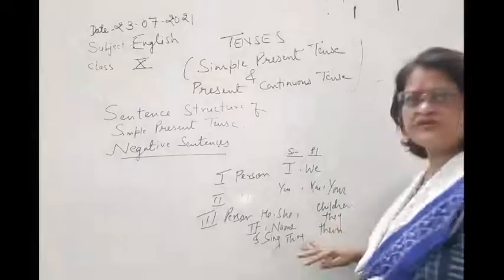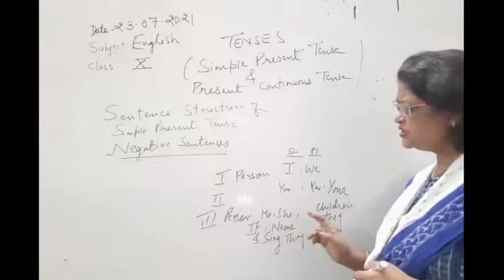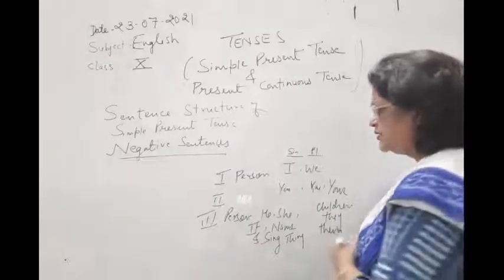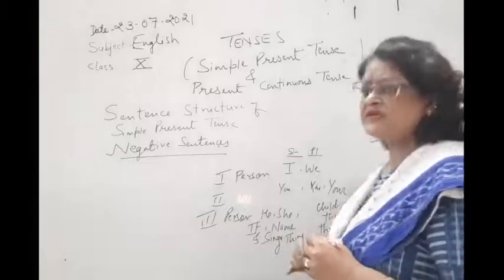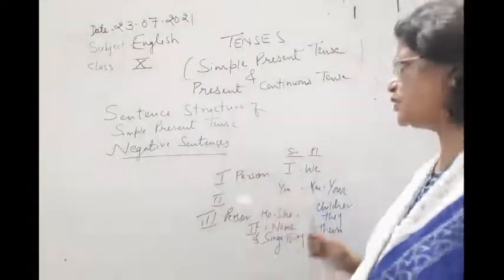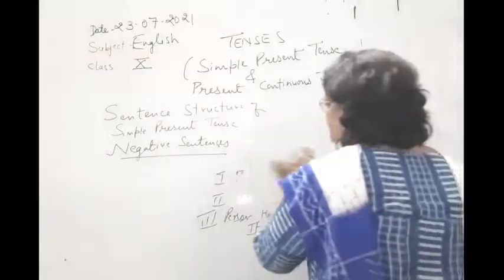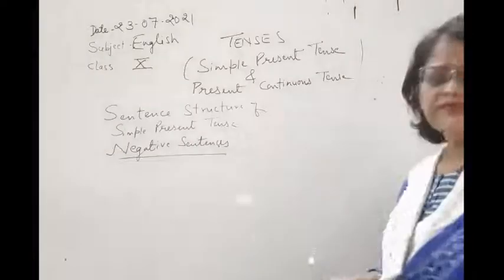Okay, so this is third person plural, and third person singular is he, she, it, name, and singular thing. Without knowing this, children, you won't be able to understand sentence structure. So now we have come to the negative sentences.